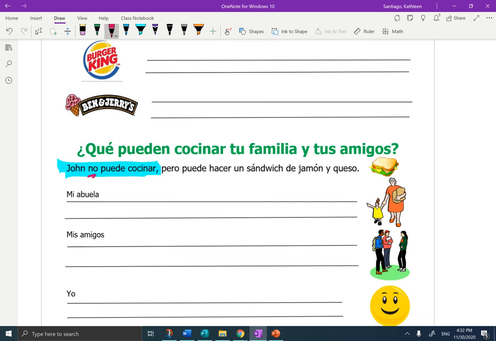Notice I'm negating it to say is not able, and you're welcome to negate if you'd like to. And then I put poder and then the verb cocinar in the full infinitive after it. John no puede cocinar. He's not able to cook, pero puede hacer un sándwich de jamón y queso. But he is able to make a sandwich of ham and cheese.